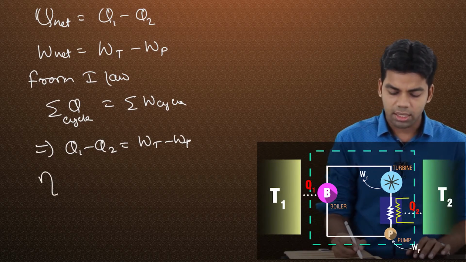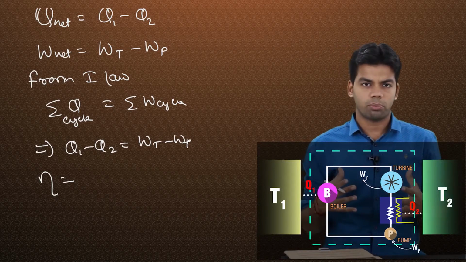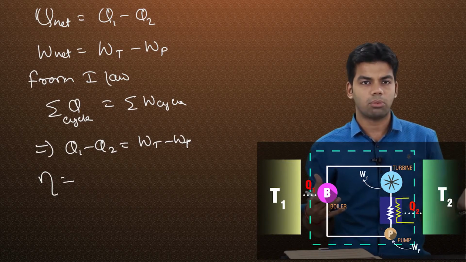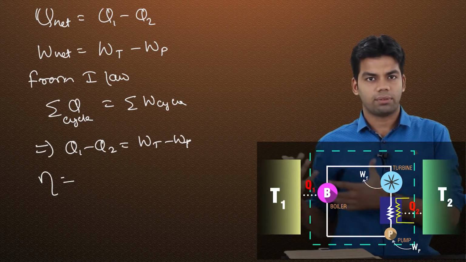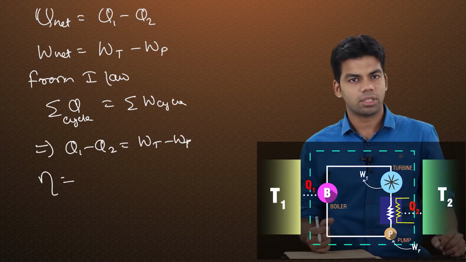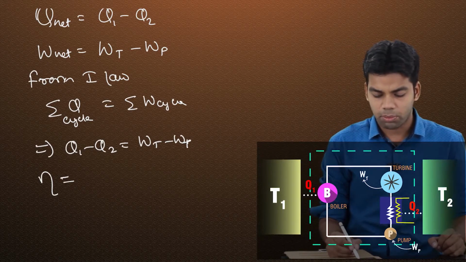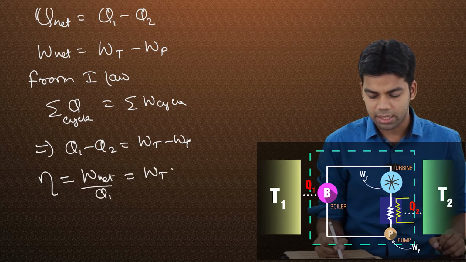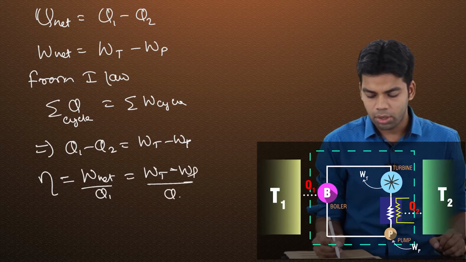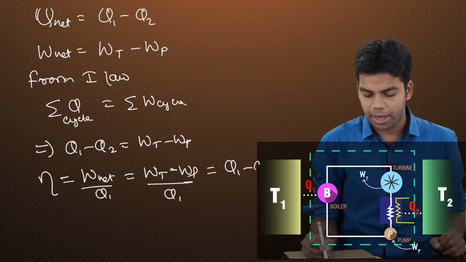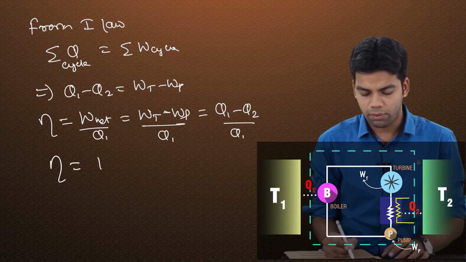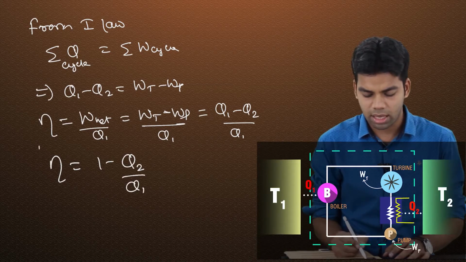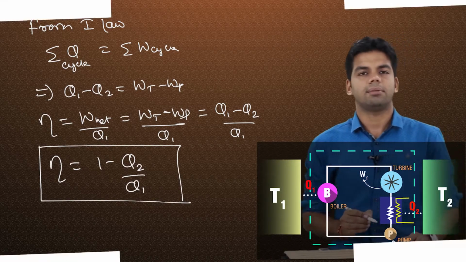Okay. Now what is the efficiency? So efficiency, as we know, is output upon input. The output from this heat engine is nothing but W net. We are getting W net work output from the heat engine, and the input we are supplying with the help of the boiler is Q1. So what will be the efficiency, which is output upon input? This will be equal to W net by Q1, or you can say this will be equal to W_T minus W_P by Q1. Or you can further write it as Q1 minus Q2 by Q1, or you can say this efficiency will be equal to 1 minus Q2 by Q1. So this is the efficiency of a heat engine cycle.